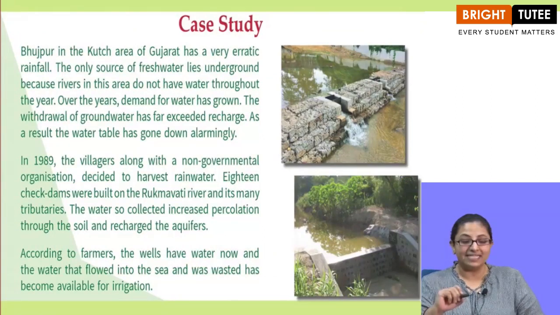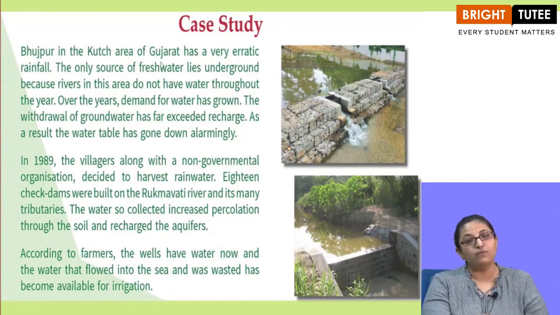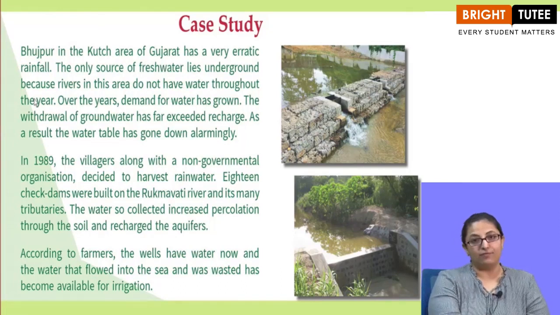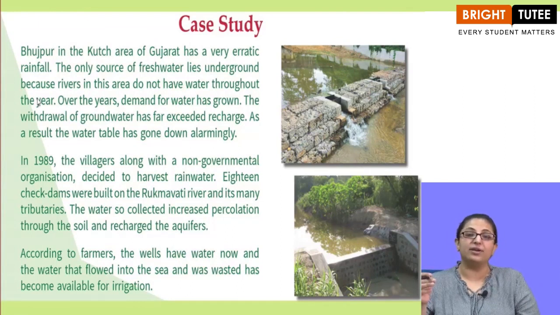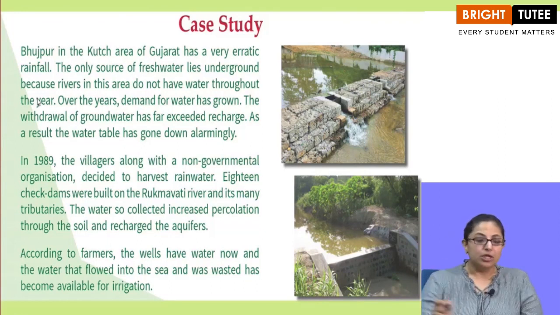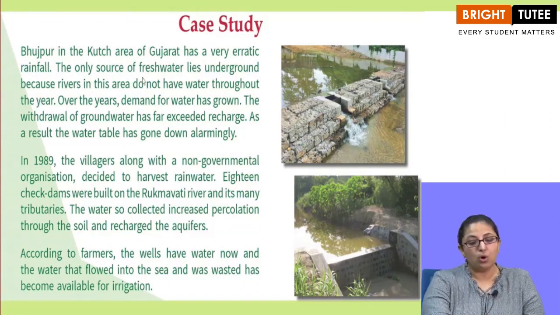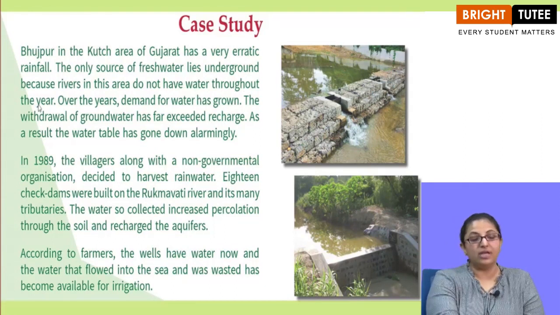Now, there is a case study. This case study is of Gujarat. Let us read it. What is it all about? Bhojpur in the Kutch area of Gujarat has a very erratic rainfall. So, this place known as Bhojpur in the Rann of Kutch area of Gujarat receives very erratic rainfall. Sometimes too much rainfall, sometimes just scanty rainfall, almost like a drought. So, what happens? The only source of fresh water lies underground because rivers in this area do not have water throughout the year.